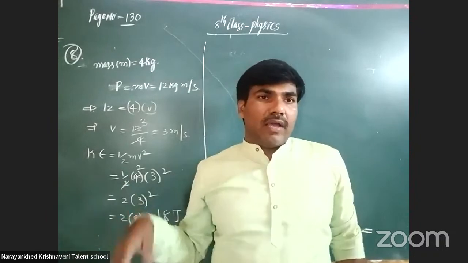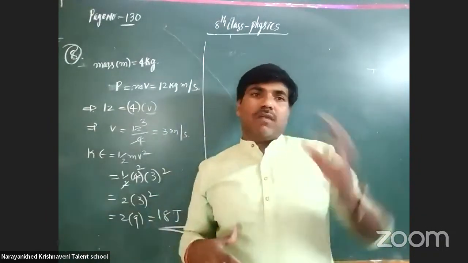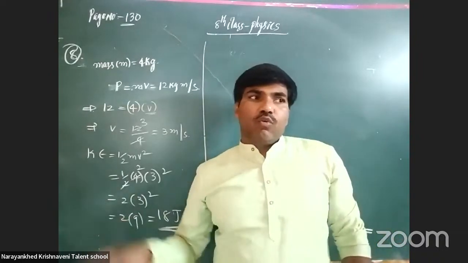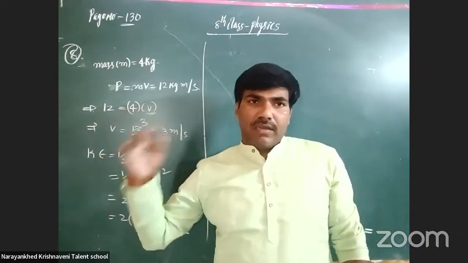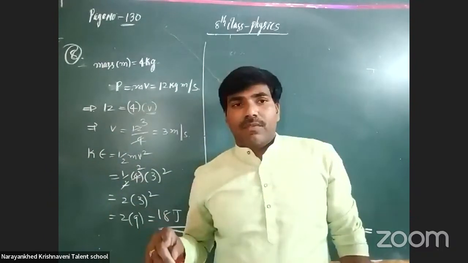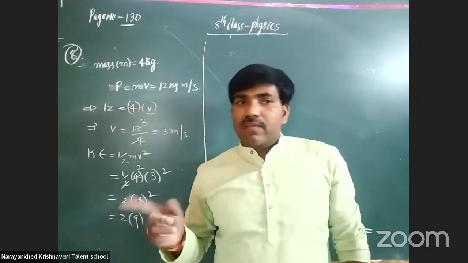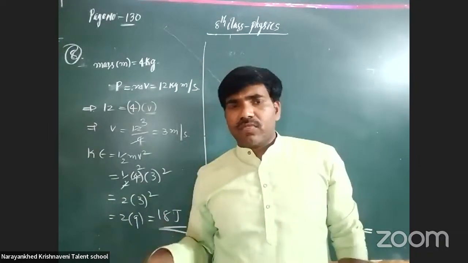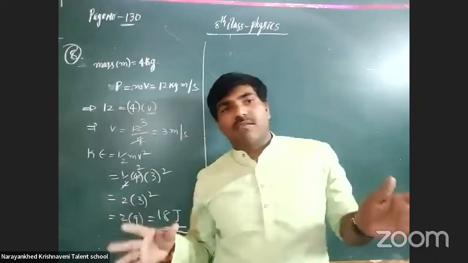And momentum is one of the components that is also important for the discussion of kinetic energy. In terms of momentum, kinetic energy is written as p squared by 2m. From this equation, you get the relation between the momentum and the kinetic energy of the body. So all these concepts are very, very important.